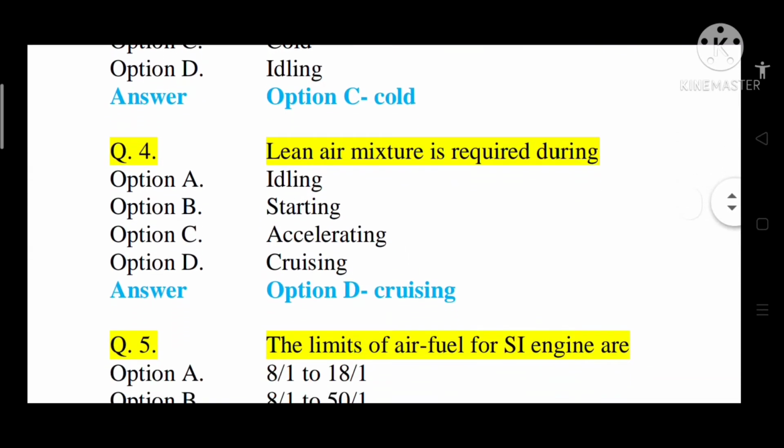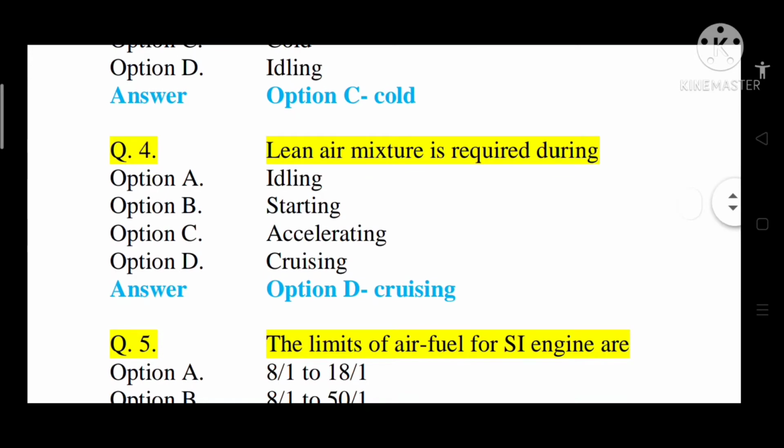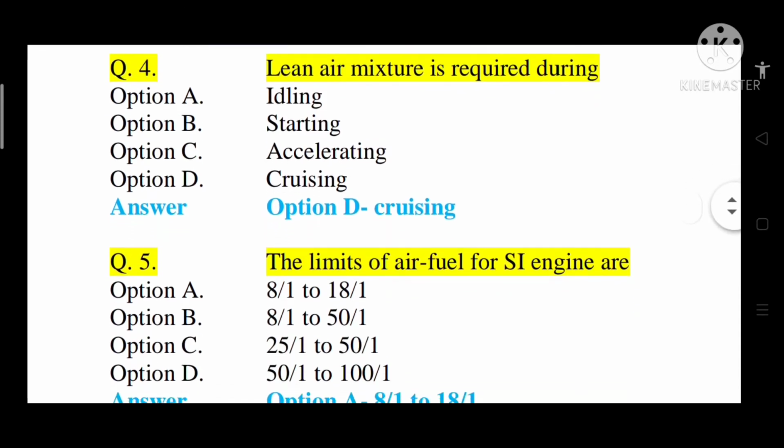Question number 4, lean air mixture is required during option A idling, option B starting, option C accelerating, option D cruising. So correct answer is option D, that is cruising. So lean air mixture is required during cruising, which is also called the economical range, where lean air mixture is required and economy is also good. So option D is correct, cruising.